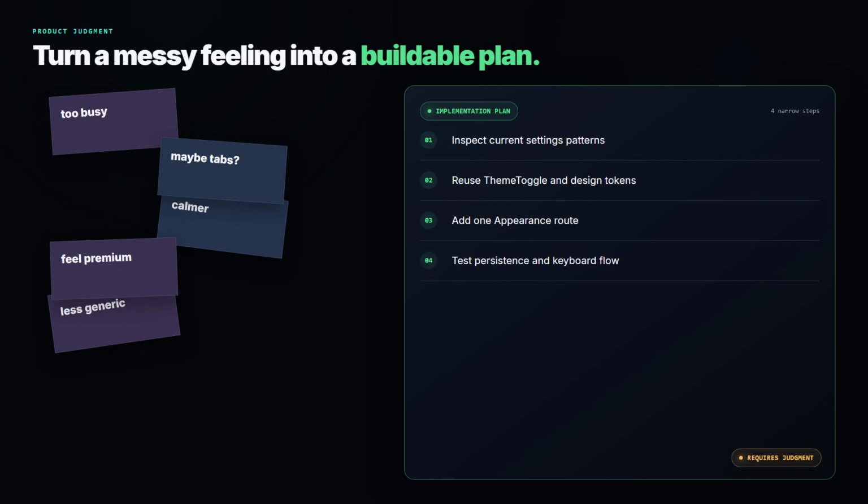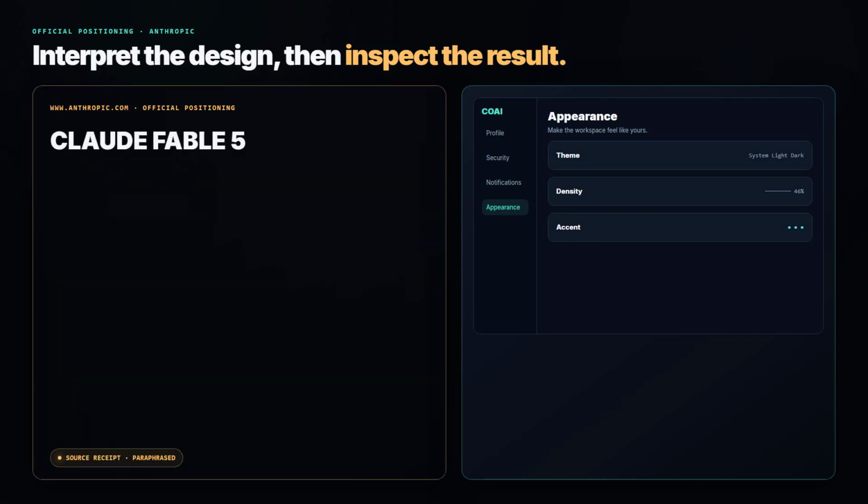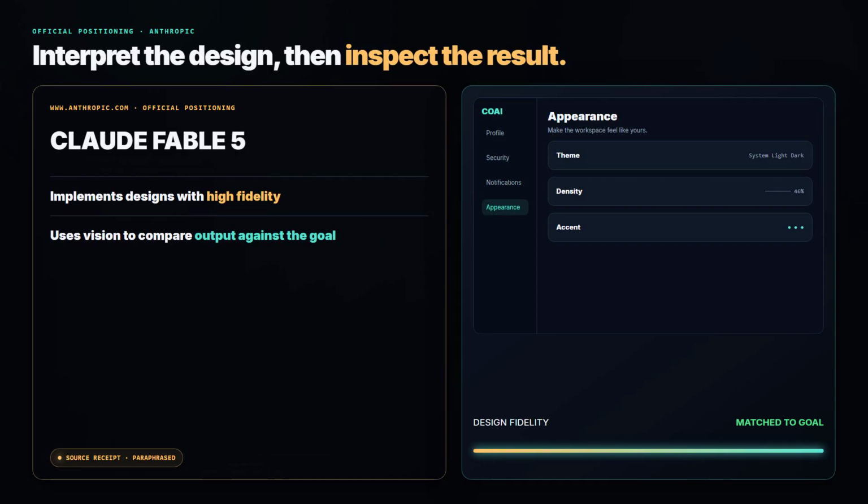That requires judgment. Anthropic's official Fable page leans directly into this use case. It says Fable 5 can implement designs with high fidelity and use vision to check outputs against goals. That matters for vibe coding because the task is often not just make it work. The task is make it feel like the product I imagined.